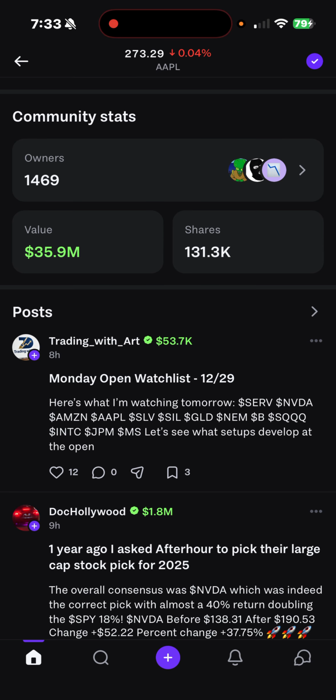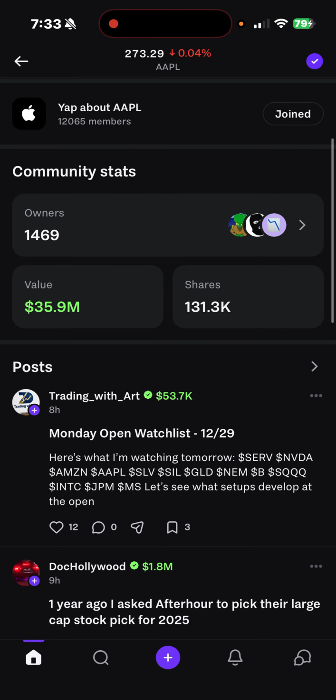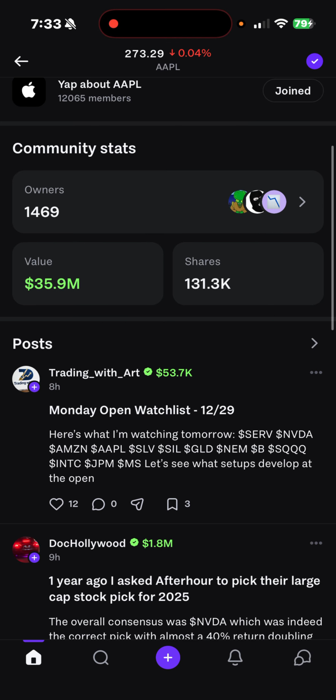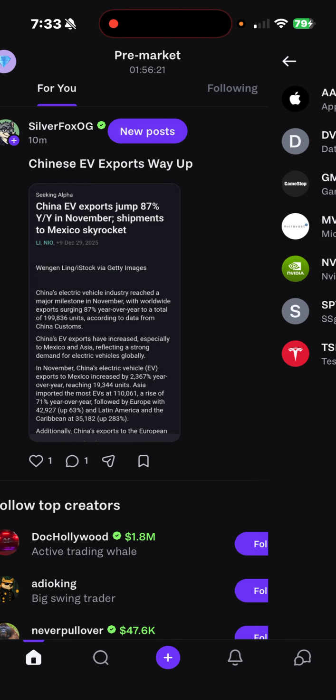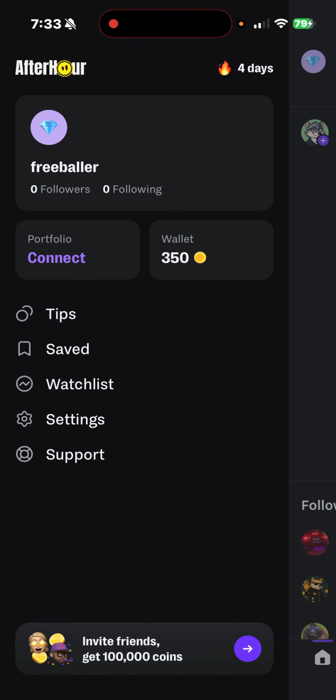Now, this isn't necessarily 100% correct, but it's not necessarily 100% wrong either. This is the total value of Apple in AfterHours holdings. Give or take, it could be off a little bit. I always think these are off by about 20%. That's how many shares it's saying. Again, it's a little bit subjective there. So that's how the left-hand pane side of things works.